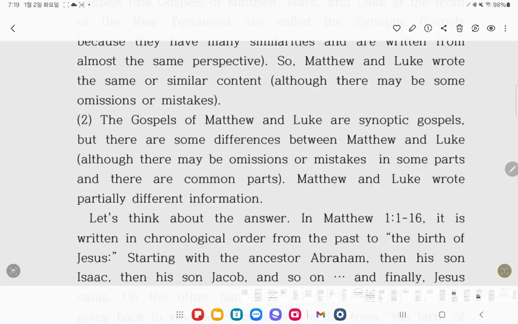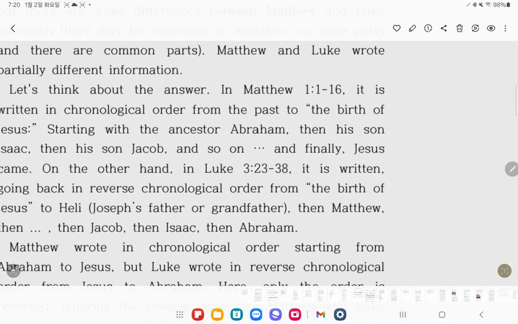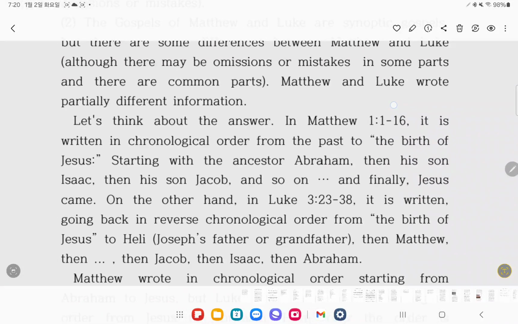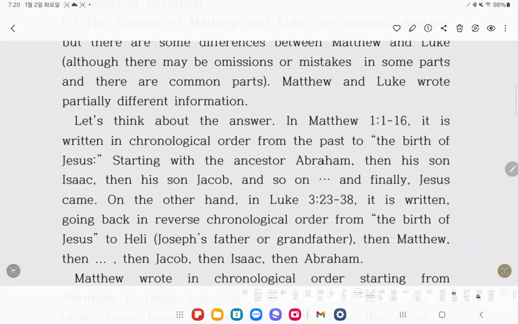2. The Gospels of Matthew and Luke are synoptic Gospels, but there are some differences between Matthew and Luke, although there may be omissions or mistakes in some parts and there are common parts. Matthew and Luke wrote partially different information. Let's think about the answer.